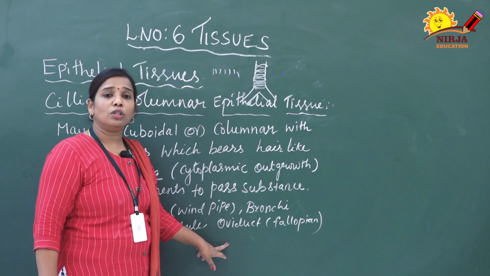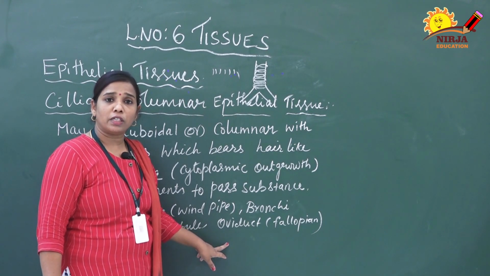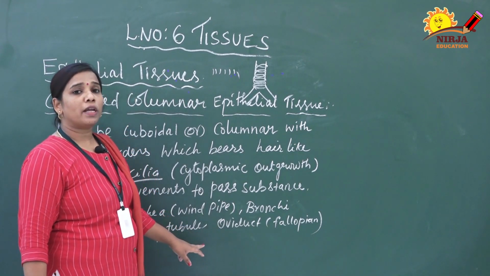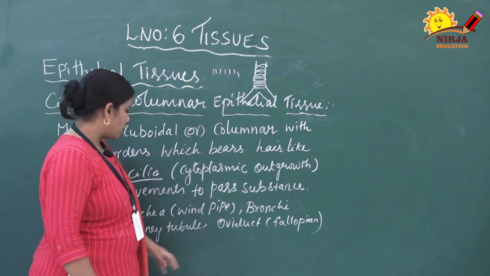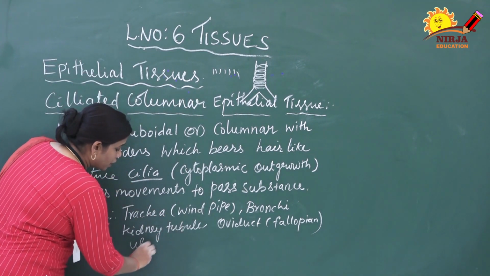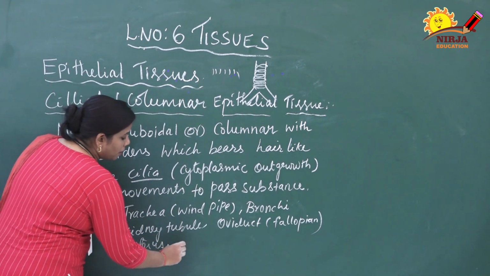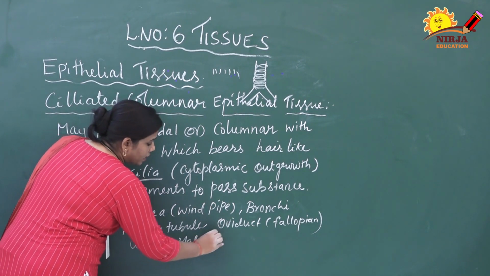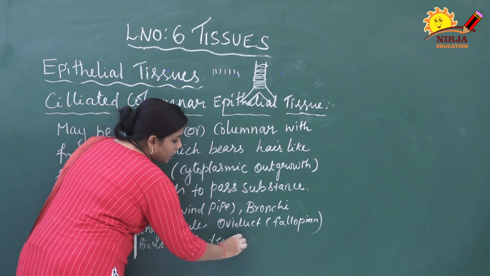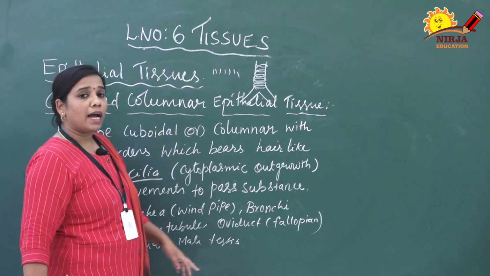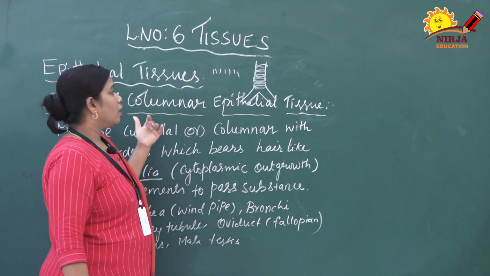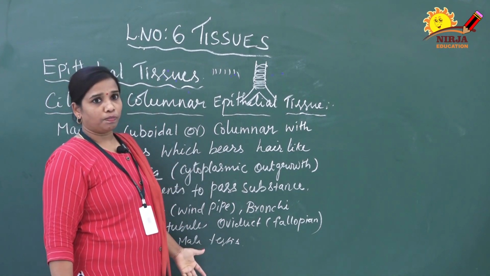The oviduct, as you all know, is the fallopian tube where fertilization occurs, a small tube-like structure which is connected with the uterus. At the same time it is also present in the uterus and in the male reproductive part, the testis. It is in the ejaculatory duct. In that duct also the ciliated columnar epithelium is present.